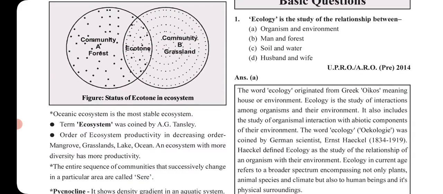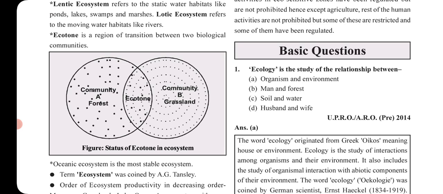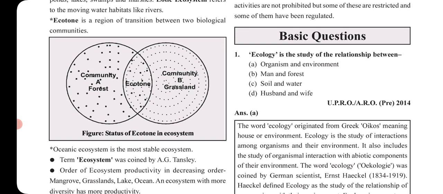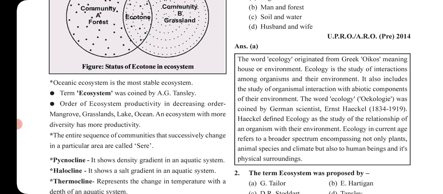Okay, so let's start. The first question is, ecology is the study of the relationships between: option A, organism and environment; option B, man and forest; option C, soil and water; and option D, husband and wife. From the given options, we can see that organism and environment is the most appropriate answer. Okay, so let's see what the exact definition is.